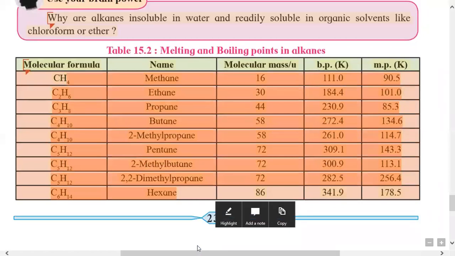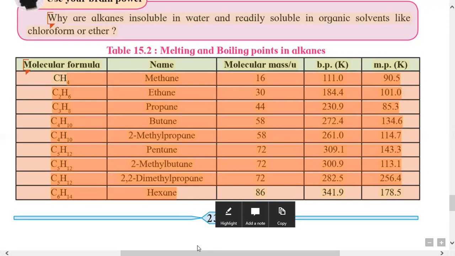As the molecular mass goes on increasing, the boiling point also goes on increasing. But if you compare the boiling points between the isomers, that is n-butane and 2-methylpropane, that is n-butane and isobutane, the boiling points are 272 for straight chain and 261 for branched chain.